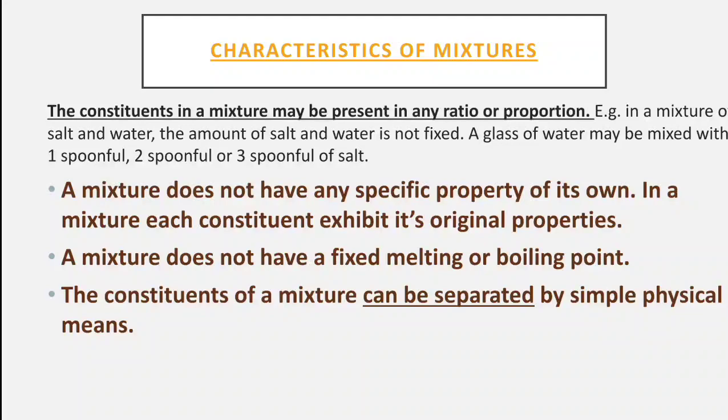Last is, the constituents of a mixture can be separated by simple physical means. As I told you, in pure substances you cannot handpick the atoms or molecules of elements, but in a mixture you can separate the constituents.